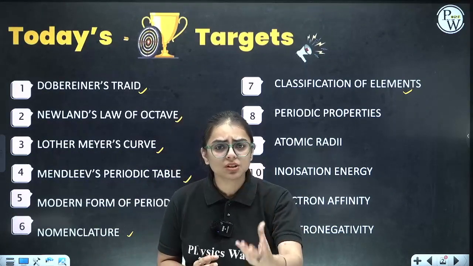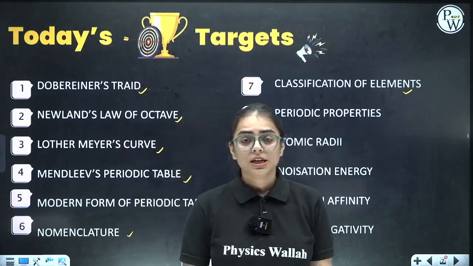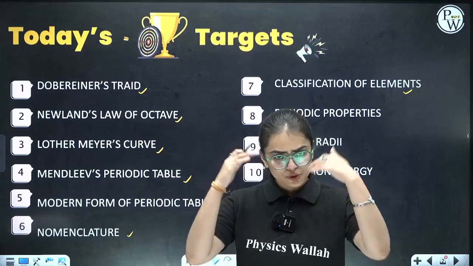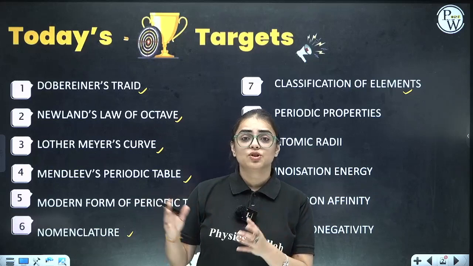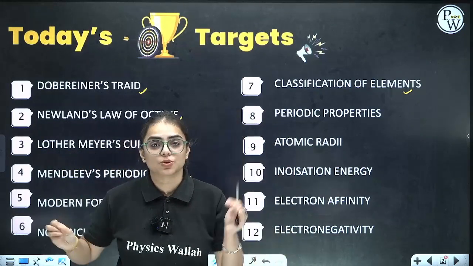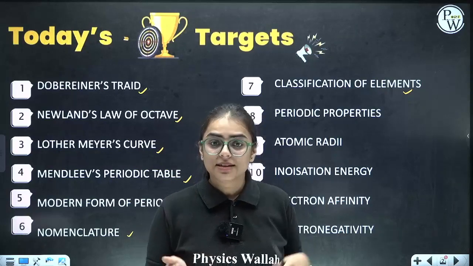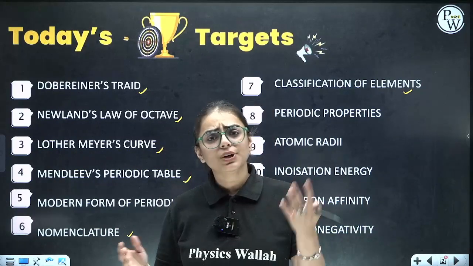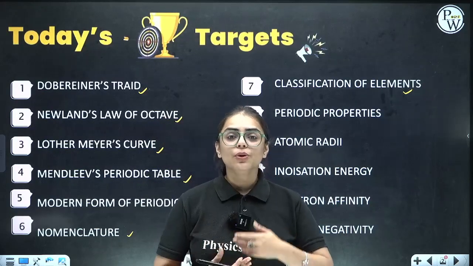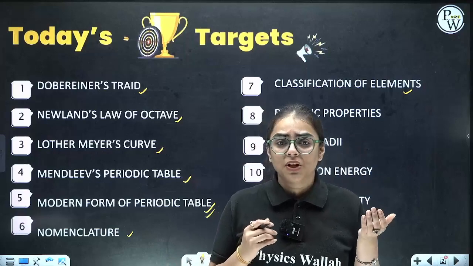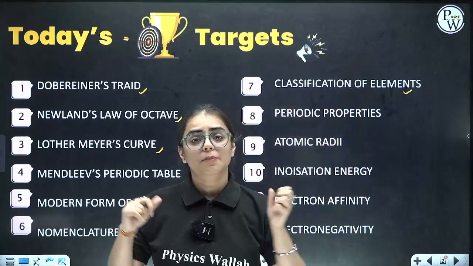Ma'am, what do you refer to by the term variation? What is it exactly? See, if you look at the previous year question papers, I will be providing you, you shall observe that there are some questions. For example, they have given you 4-5 elements and ask you to write the trend for the increasing order of atomic size, or the trend for decreasing electron affinity. So how are you going to answer that? What is this trend word? That it is increasing, it is decreasing, this element has the largest, this element has the smallest.